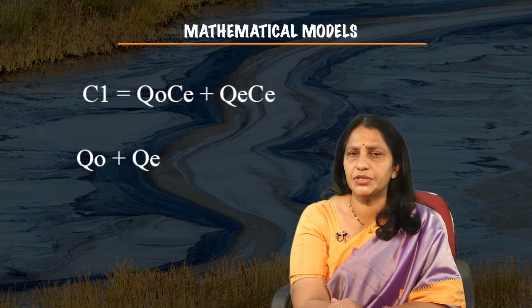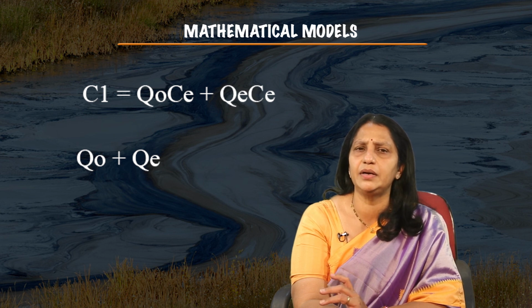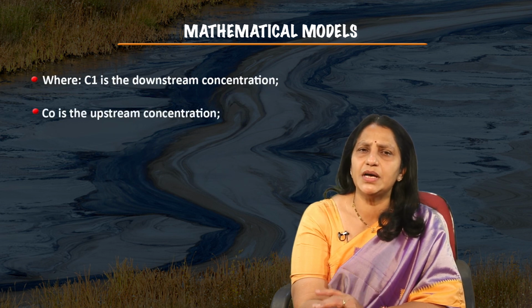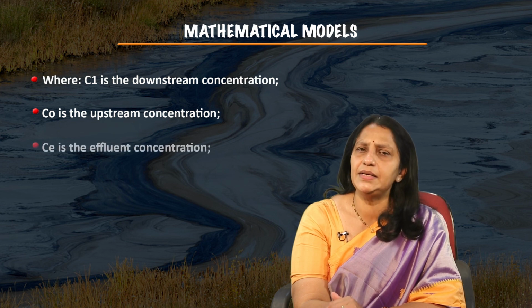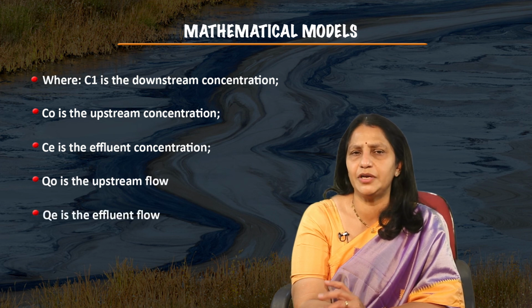The equation assumes the continuous discharge of a conservative contaminant into a stream. Here C is the downstream concentration, C0 is the upstream concentration, and CE is the effluent concentration, and Q0 is the upstream flow, and QE is the effluent flow.